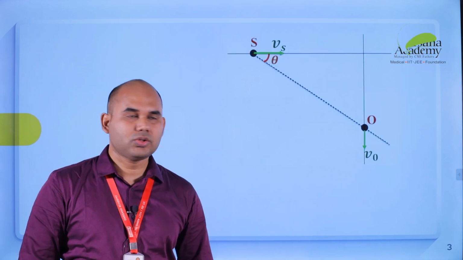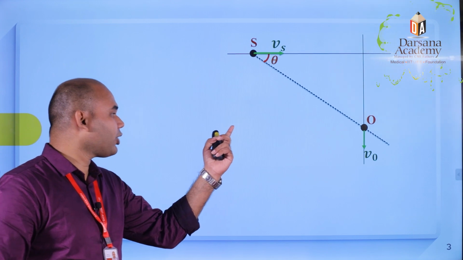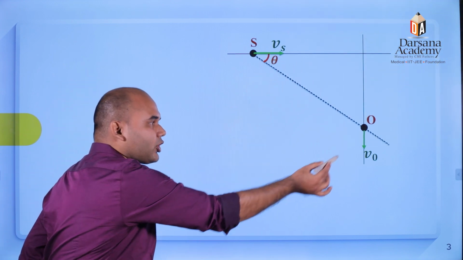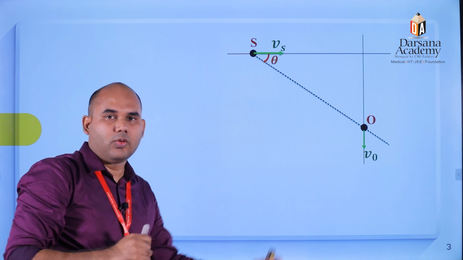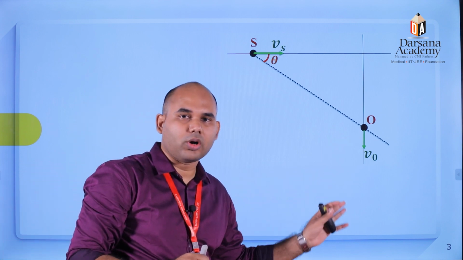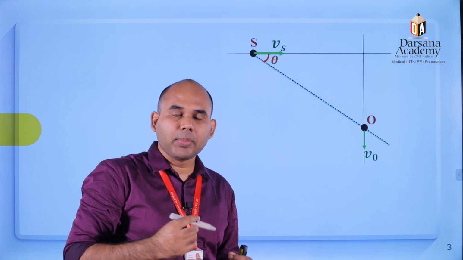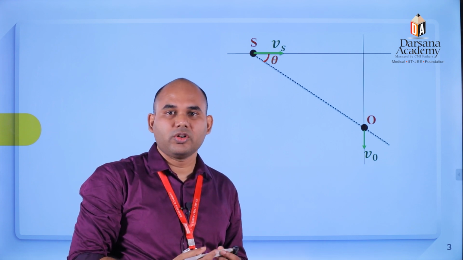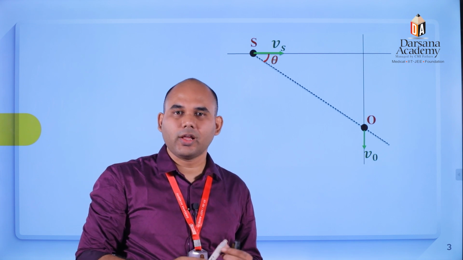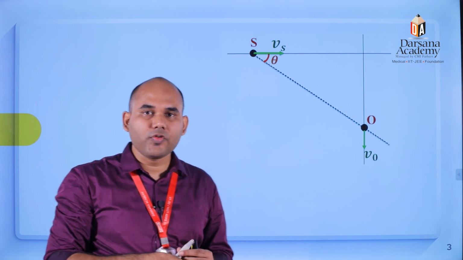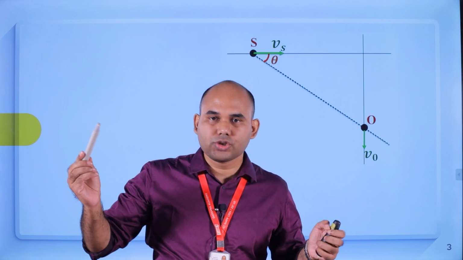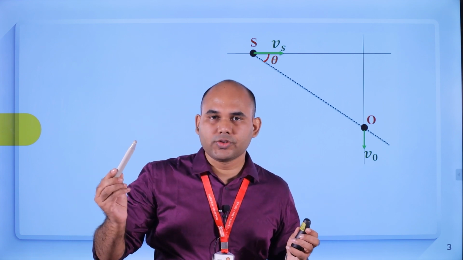Clear? So in this slide you can see the source is moving in this direction and the observer is moving towards the bottom, downward. So can we apply Doppler's effect in the same way here? No. The third important point is that here you have to take the observer and source velocity components along the line joining source and observer.